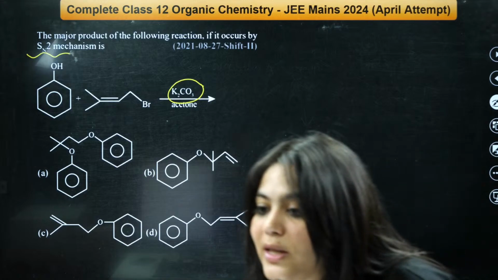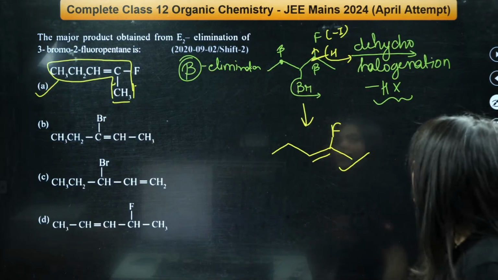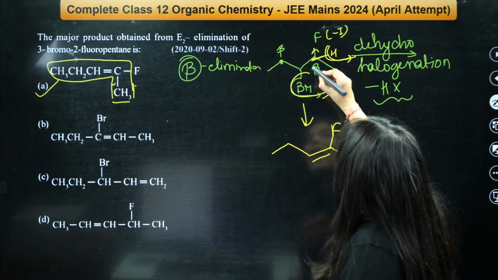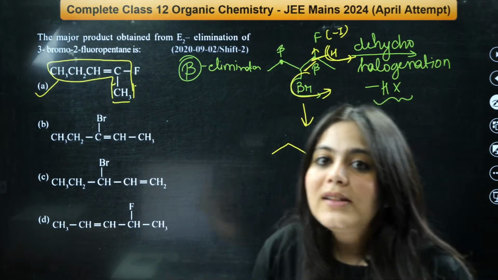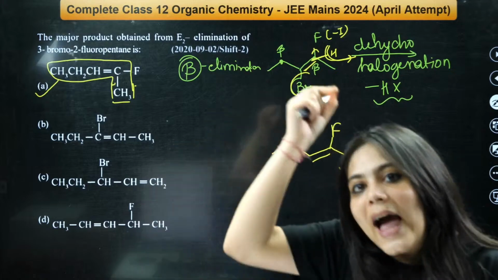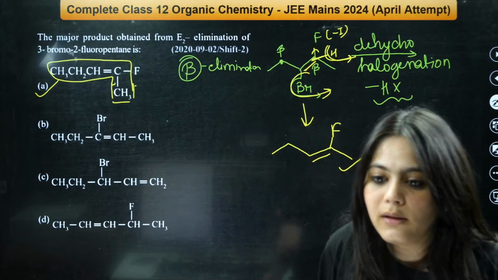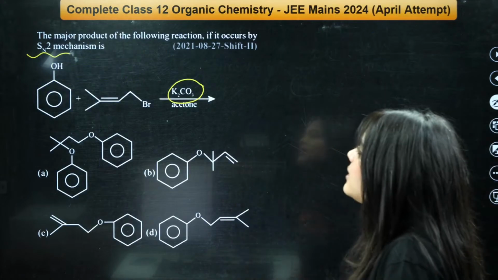Beta, if the hydrogen leaves, then afterwards the bromine will leave. Somebody is asking, ma'am, how the beta hydrogen will leave from here, then afterwards the bromine will leave, and therefore a double bond will be formed here. What is the thing you're not able to understand? First the hydrogen will leave, then the bromine will leave, and a double bond will be formed. Simple, right? ठीक है? Chalo, next, try to answer this question for me.